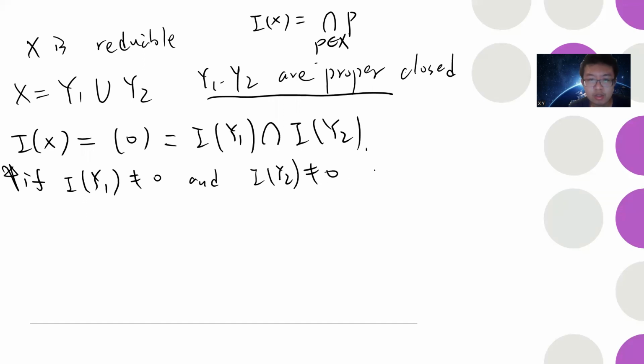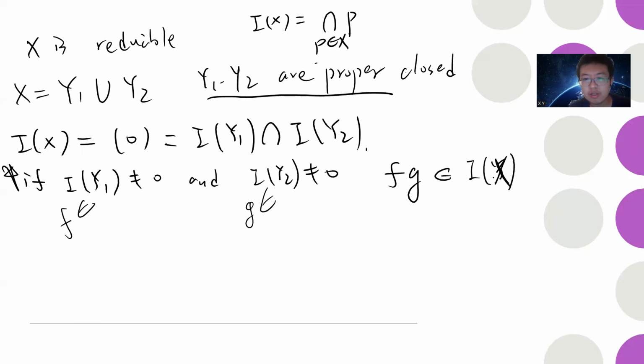This tells you that f times g belongs to I of Y1 intersection I of Y2. The reason is that I of Y1 is the intersection of prime ideals in Y1, and I of Y2 is the intersection of prime ideals in Y2. So their product will be in I of X, the intersection, which is 0.